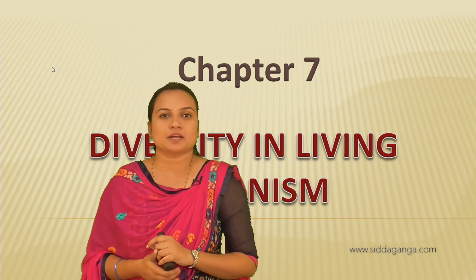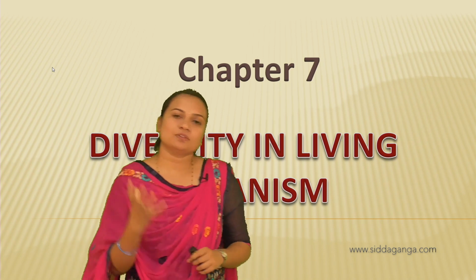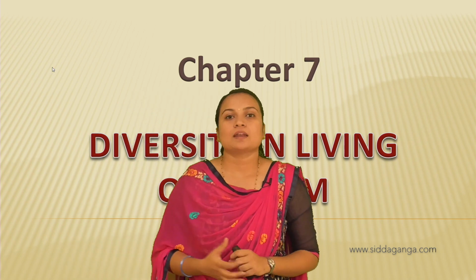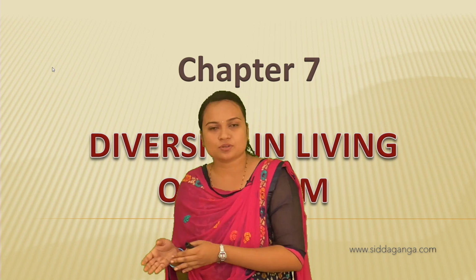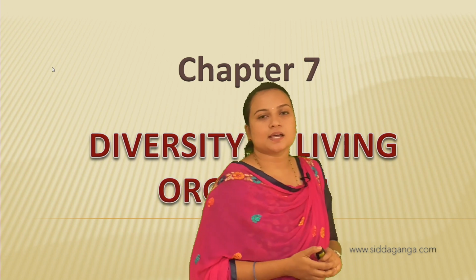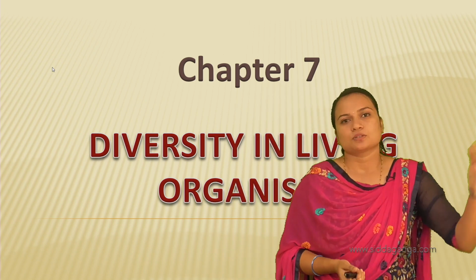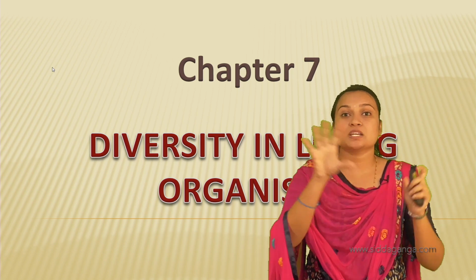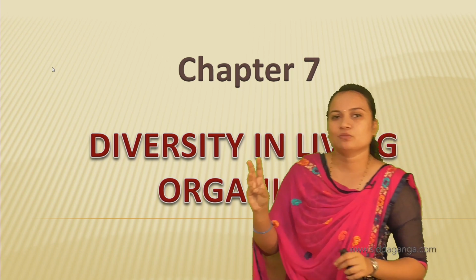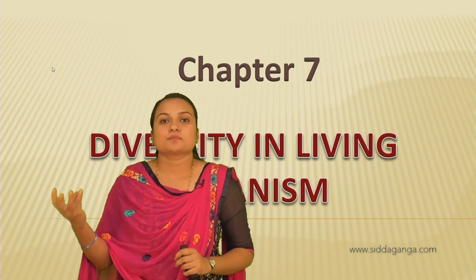And also the angiosperms, the flower bearing plants. Whatever plants with flowers we see, those are all angiosperms. And in the angiosperms, there was again a differentiation between monocot and dicot plants, right? So these were the major classifications: Thallophyta, bryophyta, pteridophyta, gymnosperms, angiosperms.